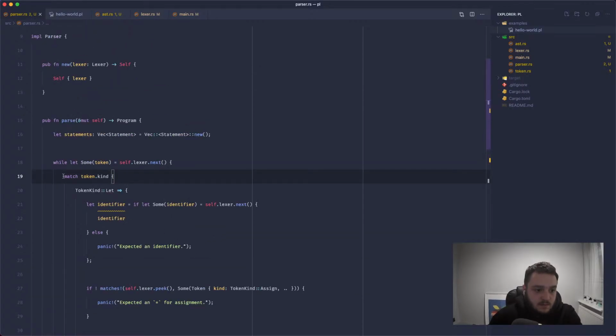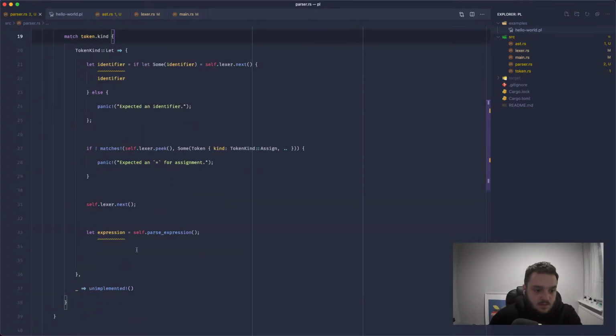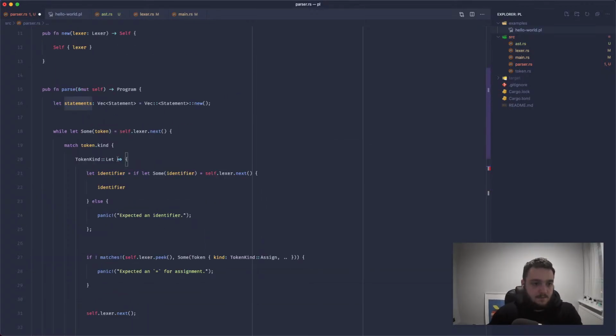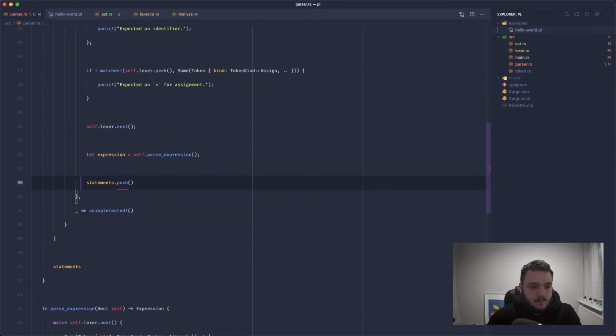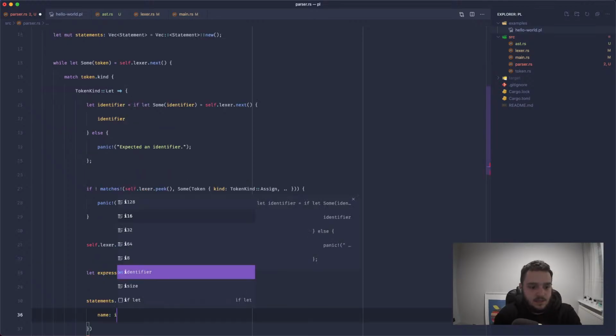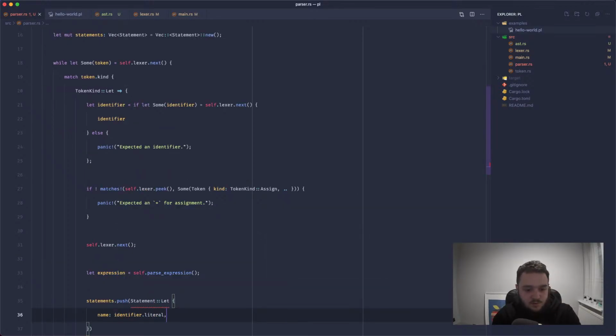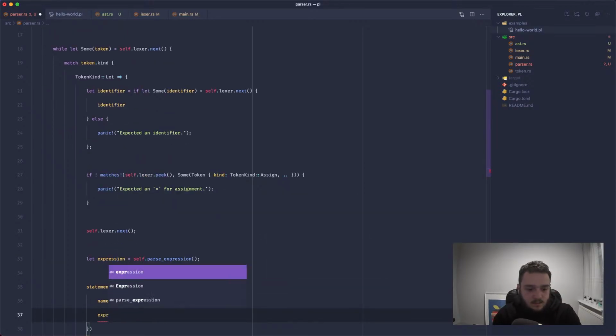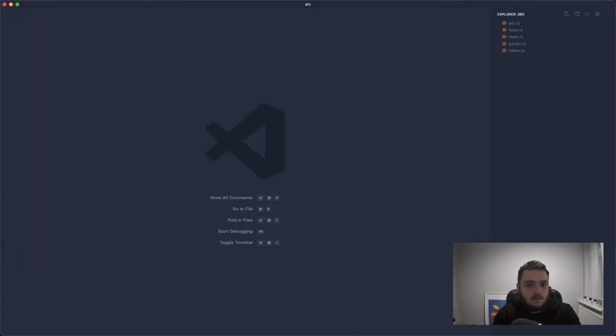We can push to this statements variable. So we can say statements.push, make it mutable using mut. We can push a new statement, and it will be a Let statement, and the fields are going to be name, which is the identifier.literal, and the, what did I call it again? Init. What have I done?